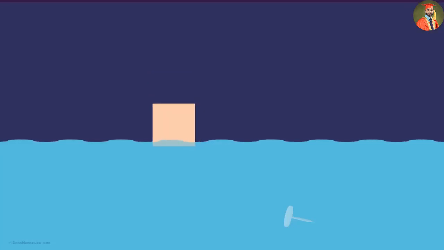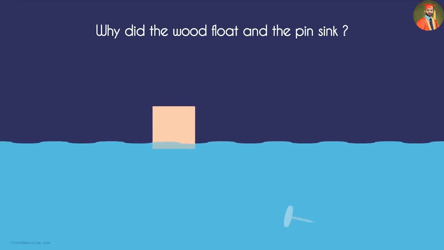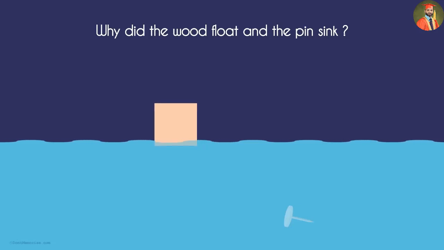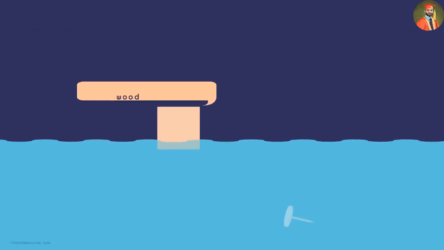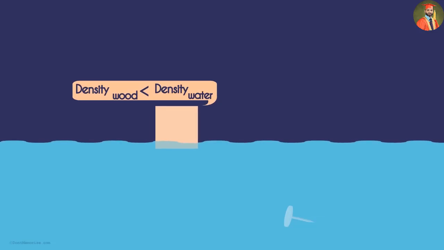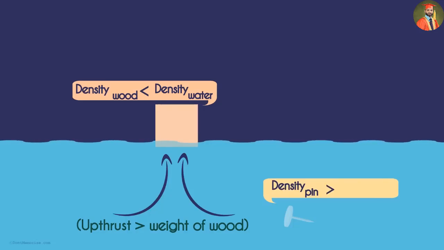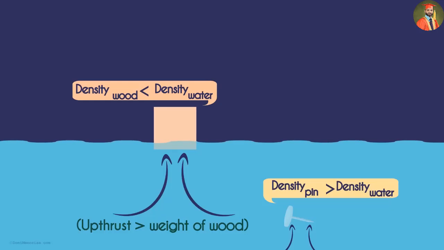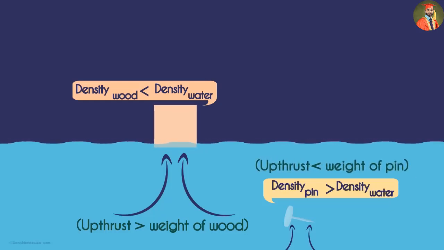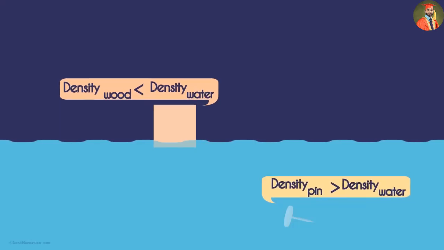Coming back to our example, the density of the wood is lesser than the density of water. Hence, the upthrust of water on the wood is greater than the weight of the wood. Hence, it floated. But the density of a metal pin is more than the density of water. Though it looks tiny, there is more mass per unit volume within it as compared to water. Hence, the upthrust of water on the pin is less than the weight of the pin.